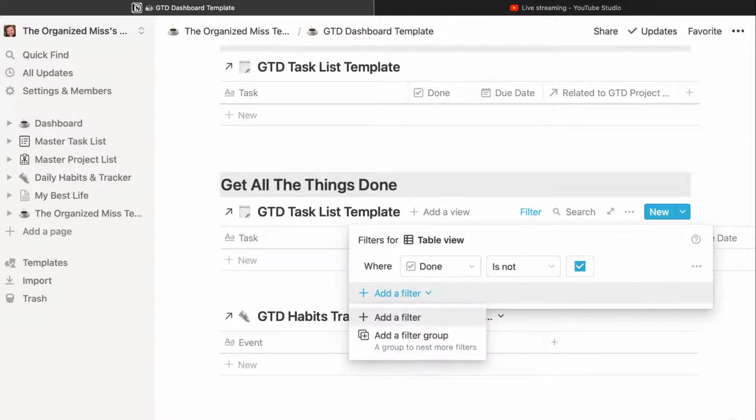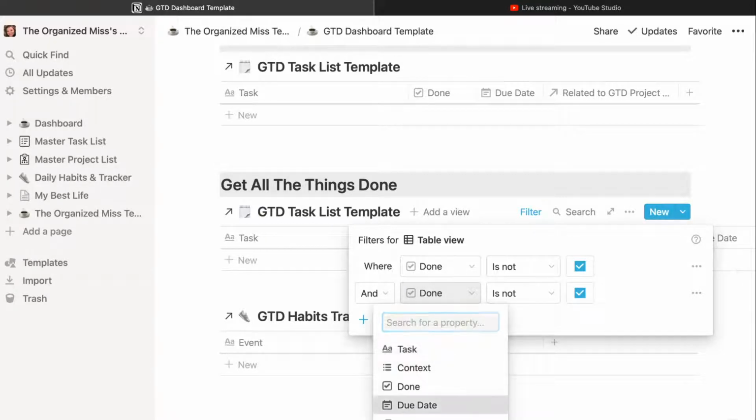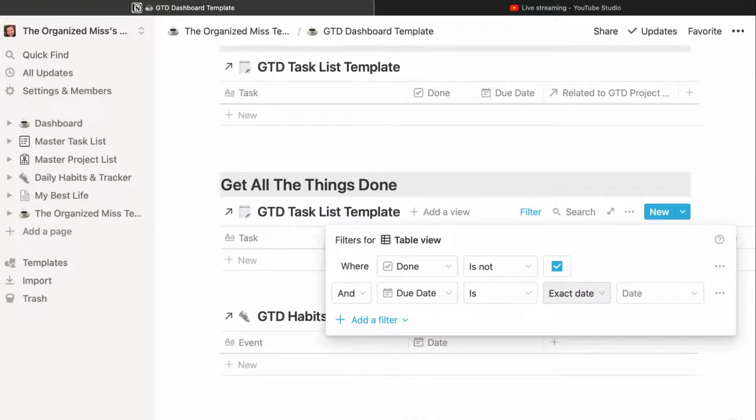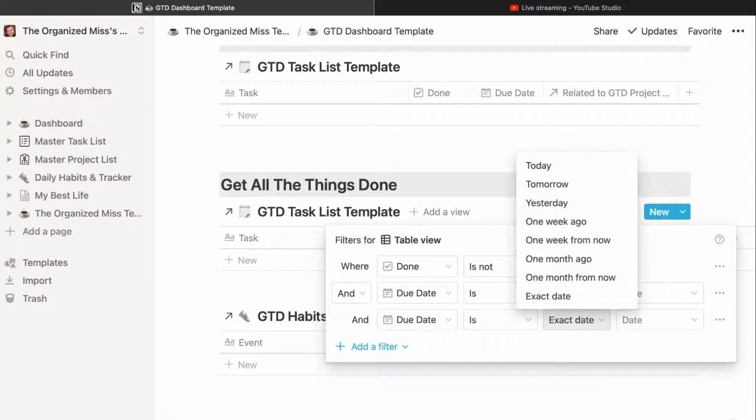I also like to put a filter on it for due date is exact date and due date is within. Here we go.